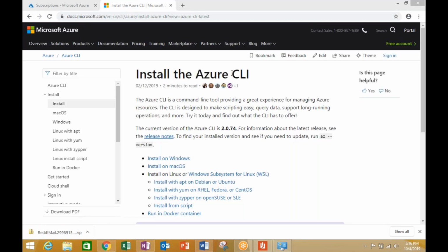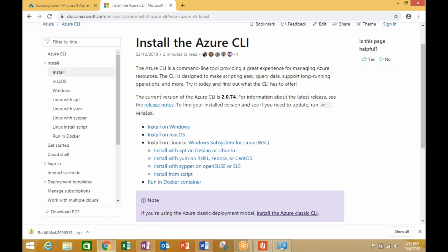you will be able to see that you come to this Azure CLI environment, which is going to provide you a command line tool interface through which a variety of administrative activities, especially scripting, you can do in a very efficient manner. And this provides a lot of flexibility to the administrators. You can also see that the installation version of this is 2.0.74. That's the version that is going to be currently installed.